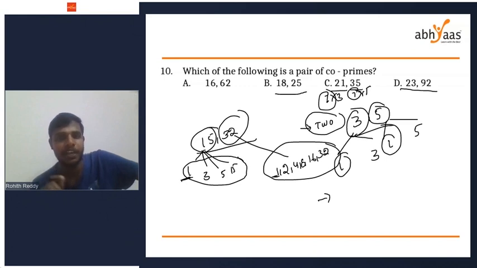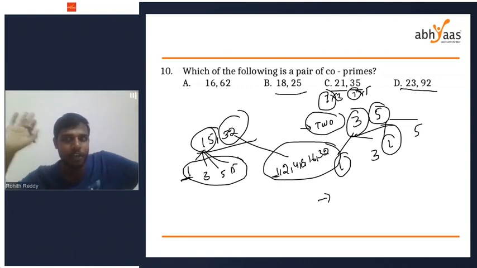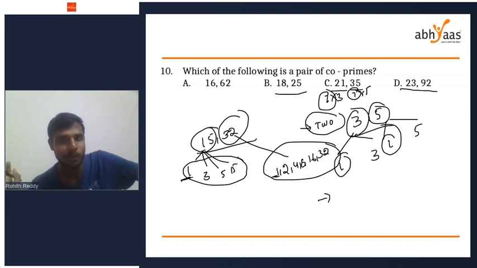Is it option B or option D? Okay, my answer is option D. How many of you are with me? Option D, 23 and 92 are co-primes. Okay, Bhumi says B. Next, my answer is option D. How many of you think option D is correct? Okay, Pratik says option D.